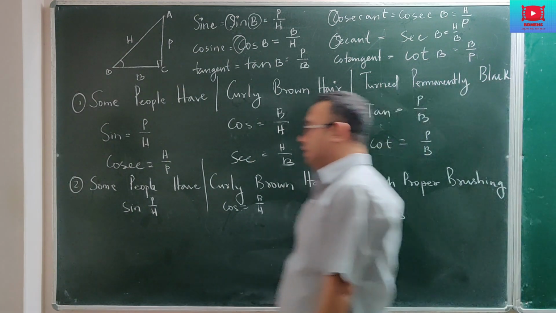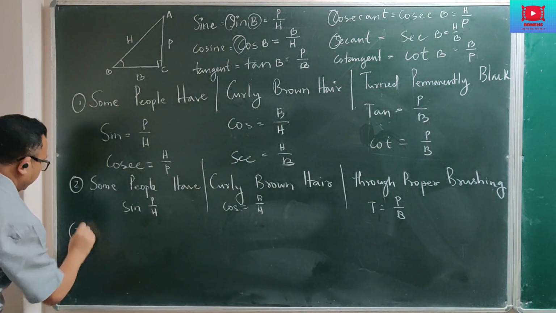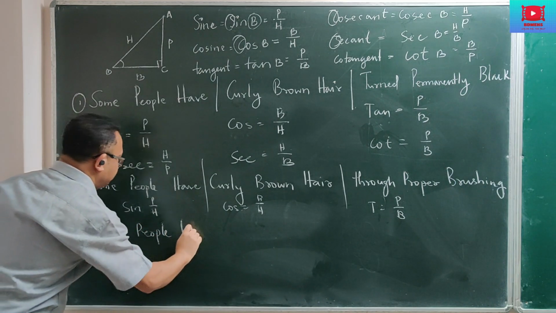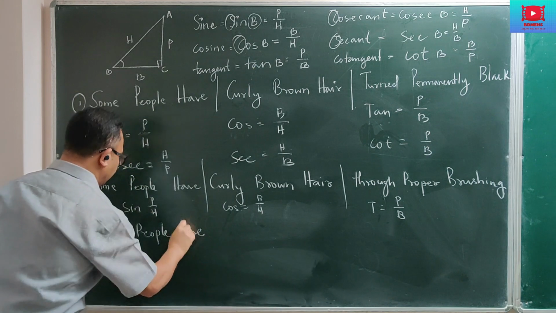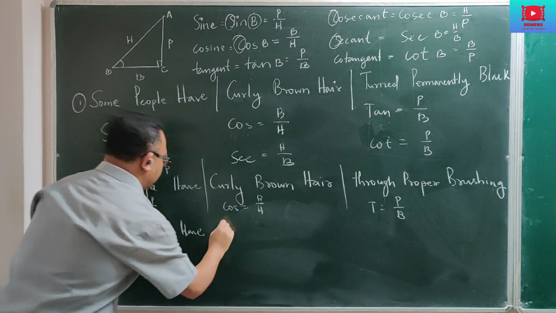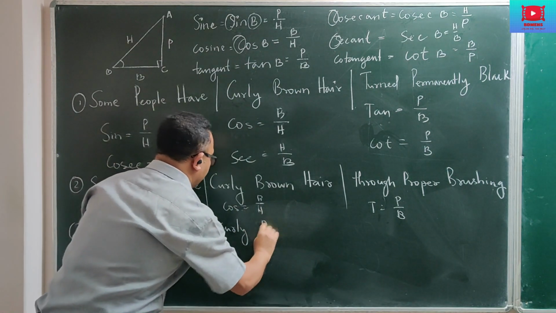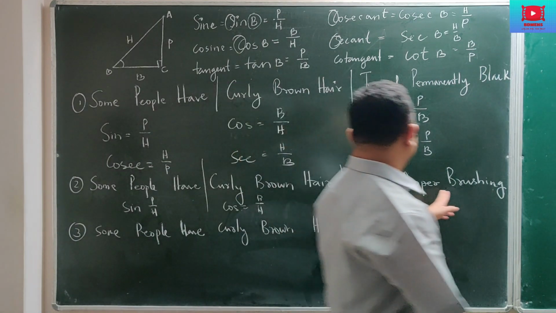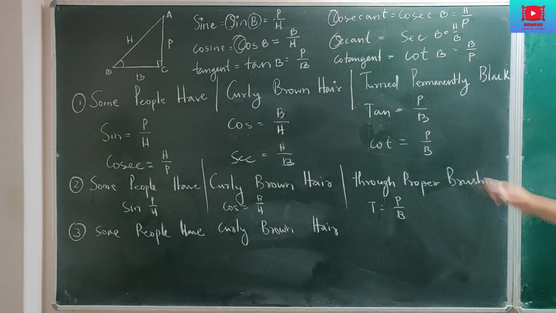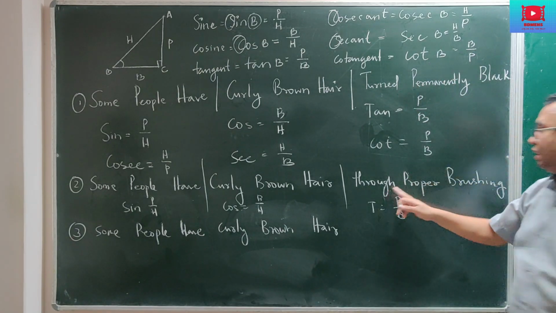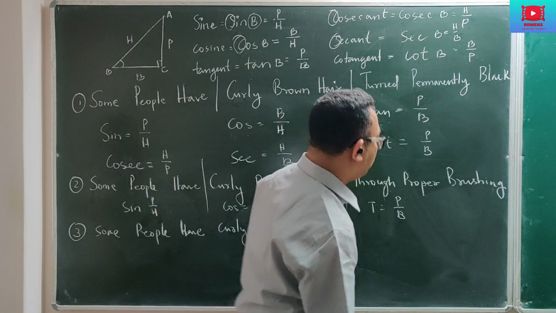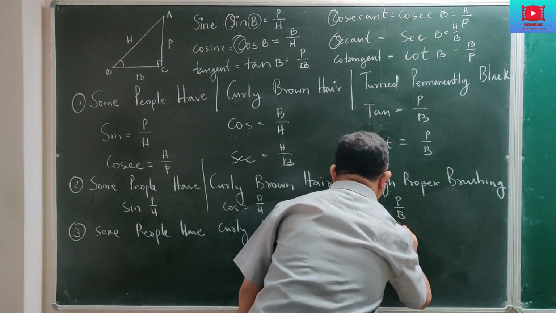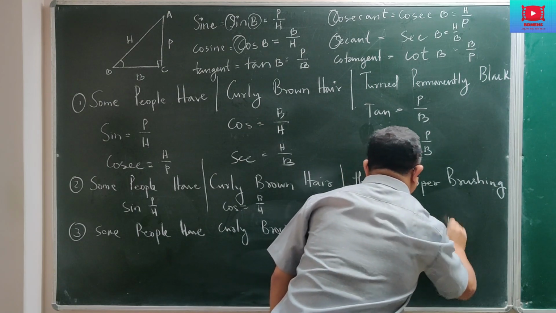Now the third sentence is also very similar. Again, I am going to write the same: some people have curly brown hair. Here I am now going to change the last 3 words. Here also I have changed the last 3 words, and these last 3 words are what I am going to change. And then here I will write: to present beauty.